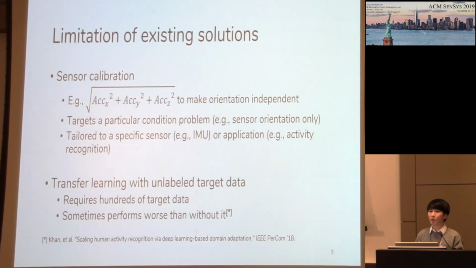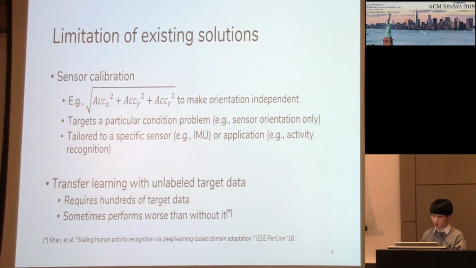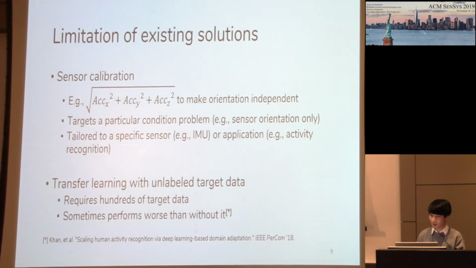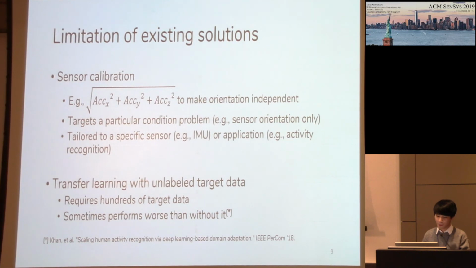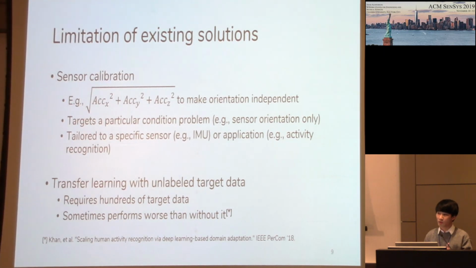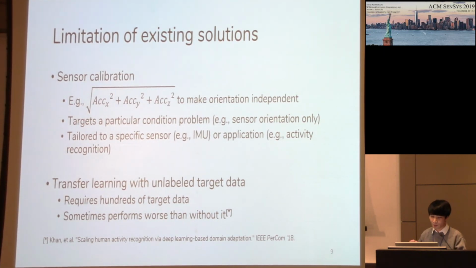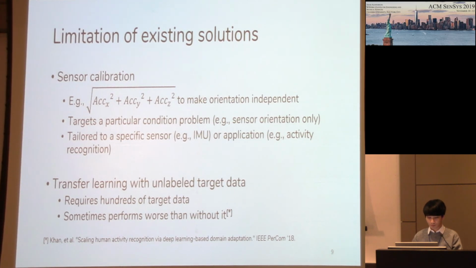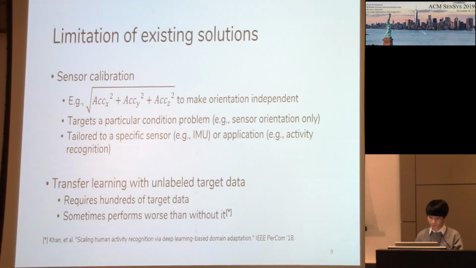And the second approach is more of a machine learning based solution, transfer learning utilizing unlabeled target data. While the advantage of this approach is that it doesn't require manual labeling from users, it still requires hundreds of target data, so it takes time to collect them.